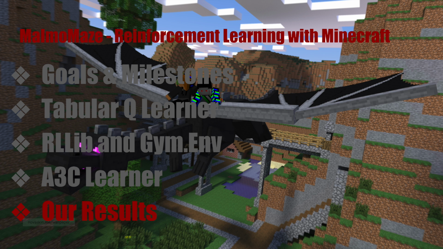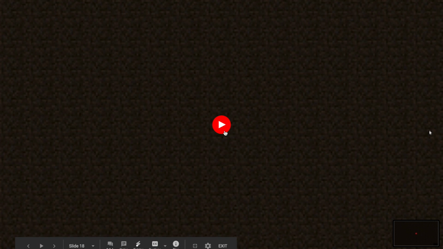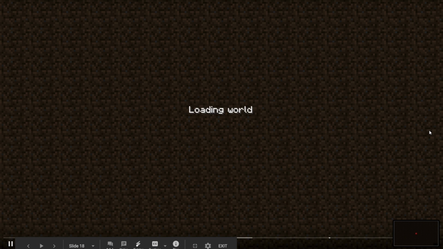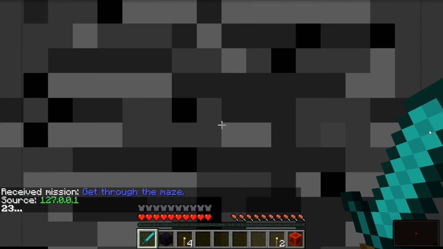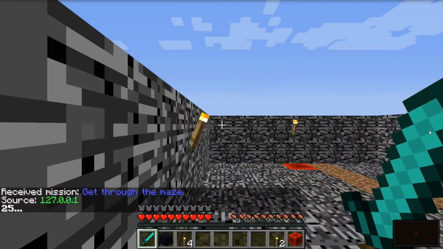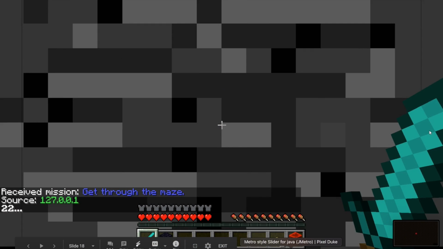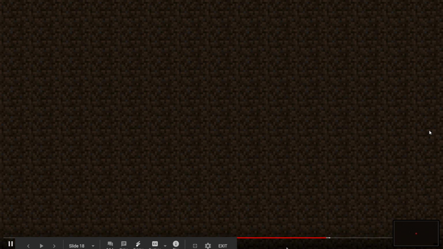Our results for our project. The first video shows our simple maze for milestone 1. Our tabular Q agent is able to get through it pretty quickly, and once it's solved it once, it is able to solve it over and over in the same exact way. It doesn't go the most efficient way, it just hugs the left wall, and it doesn't adapt much because our epsilon is very small.